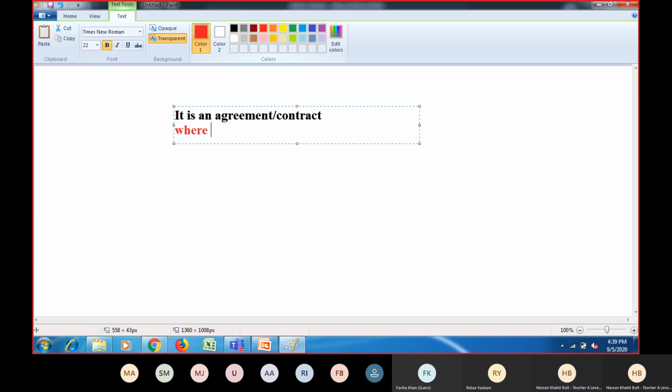where brand name, as Faria said, brand name is sold to a party called, obviously there are two parties, right? Called franchisee. Franchisee. Okay. So the party which buys the brand name is called the franchisee.